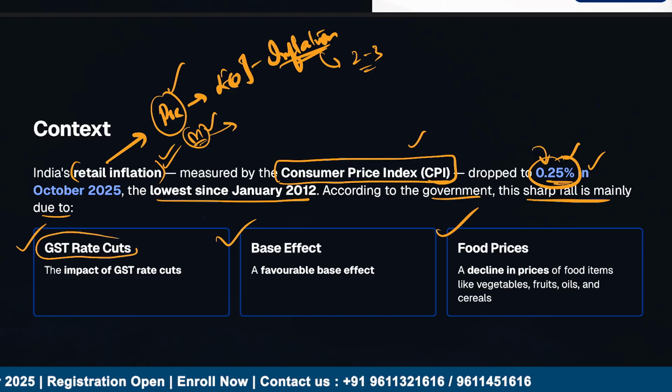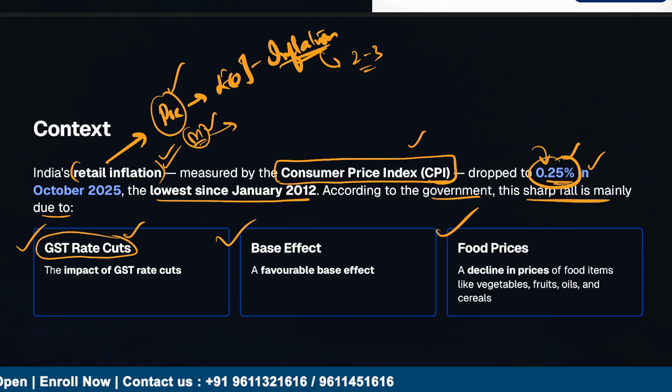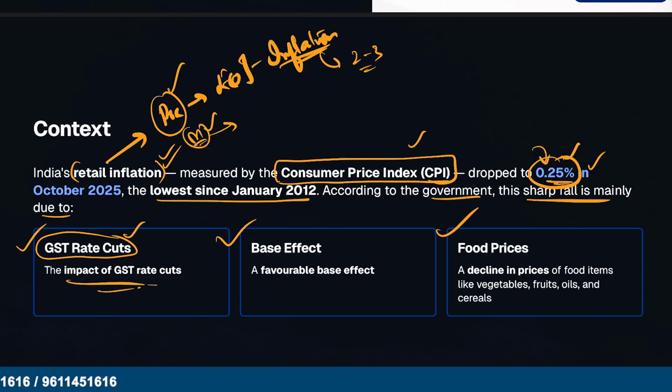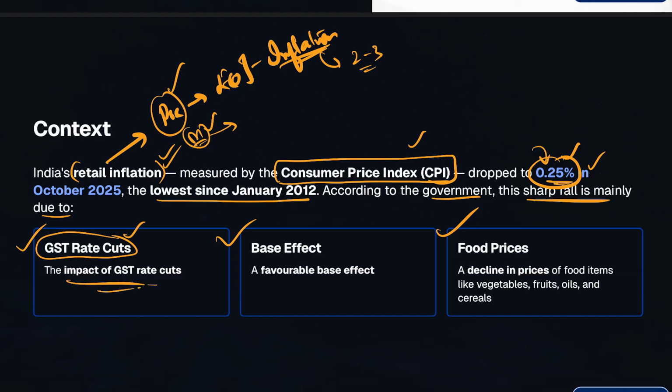First one obviously is the GST, which the government recently modified, and the impact of the GST, the reduction in various commodities, mostly as a part of your CPI basket, has drastically contributed to the reduction of the inflation. That is the first reason.